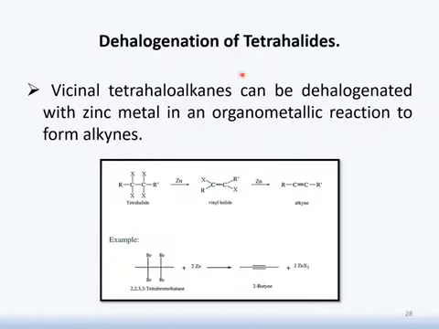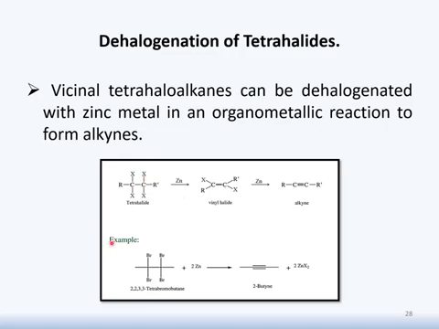Class, the next reaction is dehalogenation of tetrahalides, meaning the reactant is a tetrahalide. Tetrahalide means a compound which contains not 1, not 2, not 3, but 4 halo groups. The process which takes place for the synthesis of alkyne is dehalogenation, which means there will be removal of halogen groups. Vicinal tetrahaloalkanes can be dehalogenated in the presence of zinc metal, so it's an organometallic reaction to form alkyne.